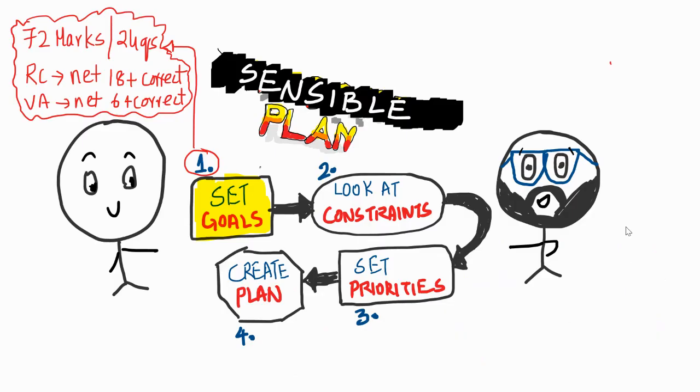So let's write that down. We have refined our goals. We're saying 72 marks, 24 questions. In reading comprehension, we need to get a net 18 plus correct. In verbal ability, we need to get a net 6 plus correct.